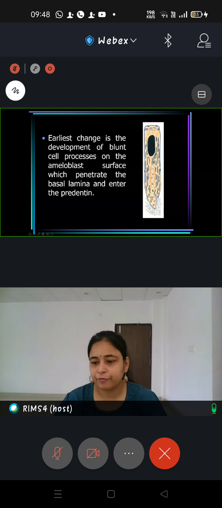So this is another effort by the enamel forming cells to increase the surface area. The purpose of this formation of Tome's process is nothing but to increase the surface area for liberation of the contents. अगर यही surface पूरा flat होगा तो कम enamel matrix deposit होगा. अगर ये elongate होकर Tome's process बना लेगा तो there will be multiple surfaces. यहाँ से भी release हो सकता है, यहाँ से भी release हो सकता है. So there is elongation of this process, which is called Tome's process, from the ameloblast, which is going to lay down enamel matrix through different surfaces, and there will be enhancement of the surface area, right?